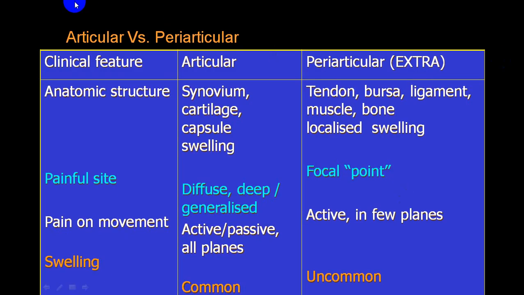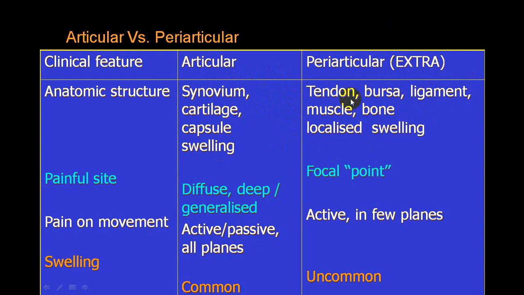So do remember that. Now we are going to differentiate between articular and non-articular, or we call periarticular or extra-articular. Anatomically, you know that in the articular variety, you will have involvement of cartilage, capsules, swelling, and synovial membrane. While if you get involvement of the structures outside the joint, like tendon, bursa, ligaments, muscle, bone, and there is a localized swelling, it is more in favor of an extra-articular.